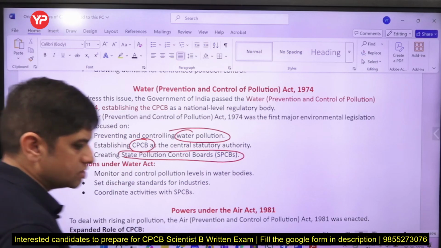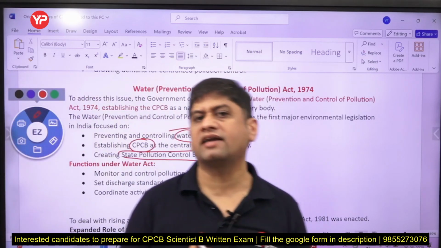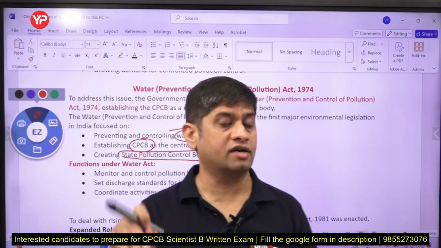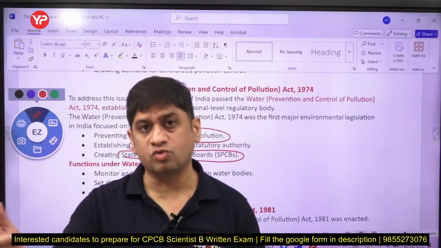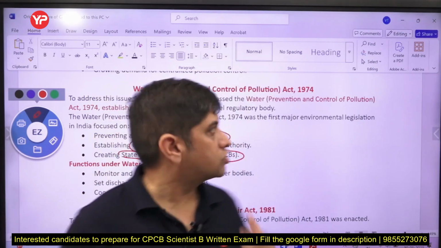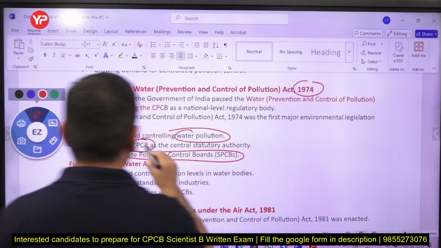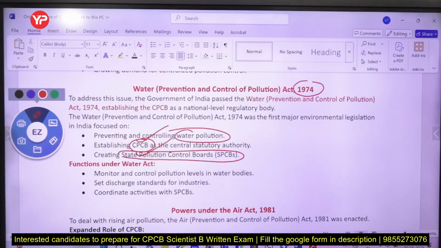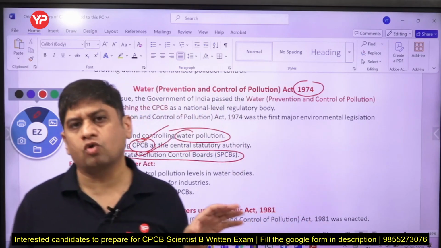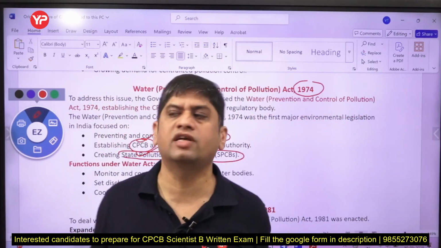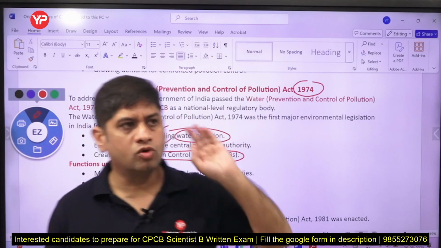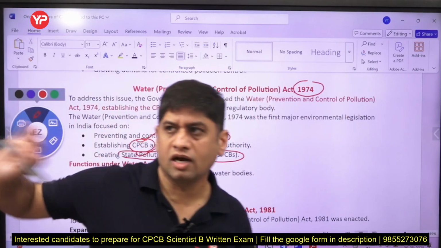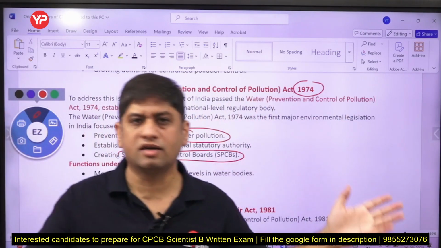Many times a question comes, state pollution control boards किस act के through create हुए थे? These were also created under the same act, जैसे CPCB create हुआ था Water Act 1974. So this Water Act 1974 not only created this, but also state pollution control boards के लिए एक provision बन गया कि state में भी pollution control boards will be created. So this is a very important question, because many students think that the Central Pollution Control Board was created by Parliament in 1974. So Haryana Pollution Control Board, Punjab Pollution Control Board, Telangana Pollution Control Board, and others will be created at different times.